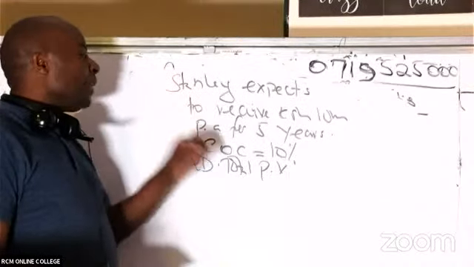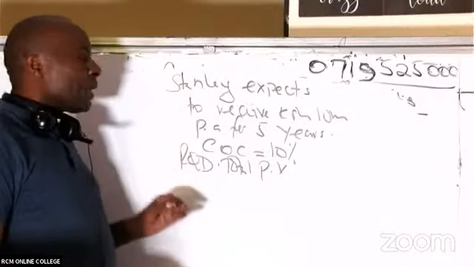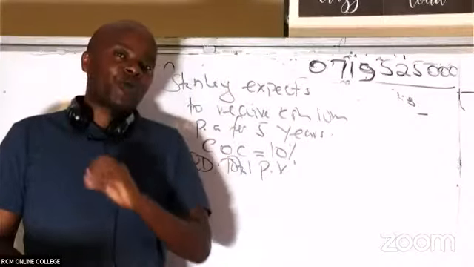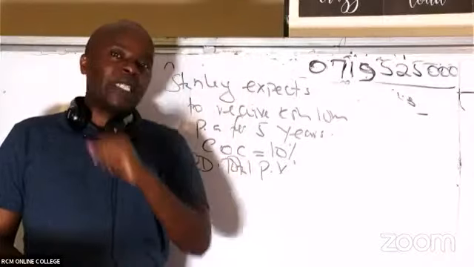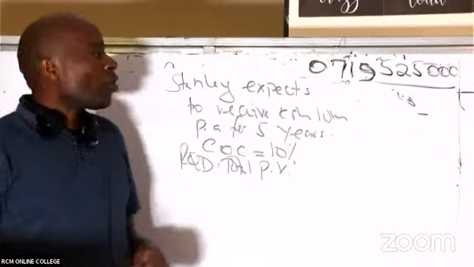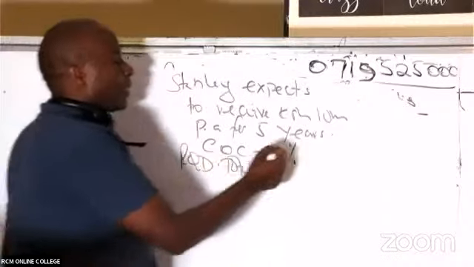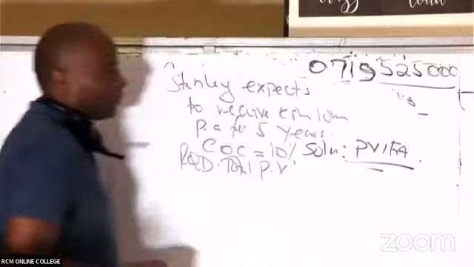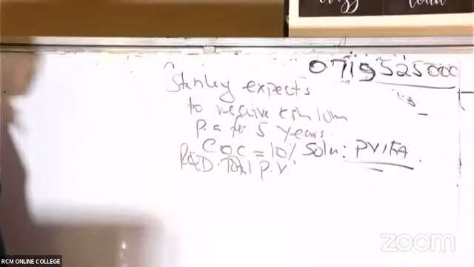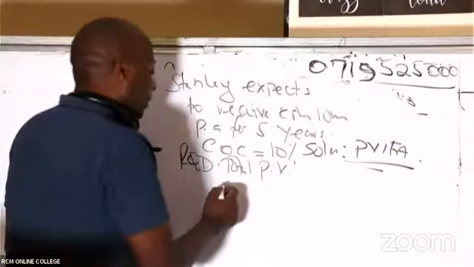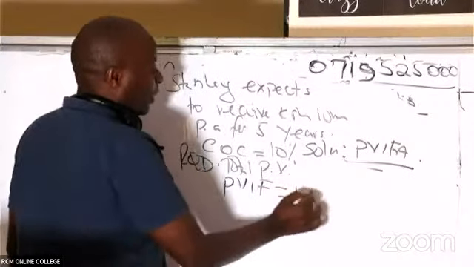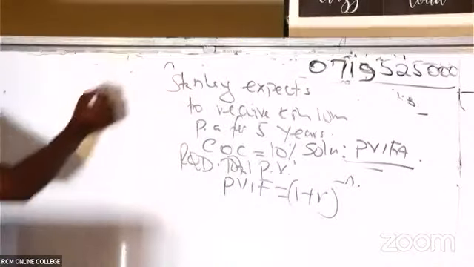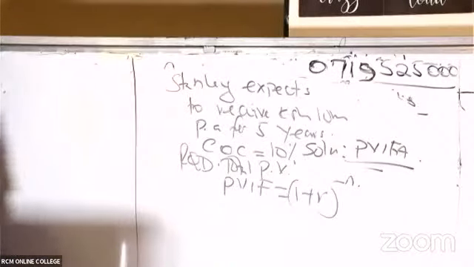He's getting 10 million shillings per annum, every year, for how many years? So I am able to see the concept of an annuity straight away. And the moment I recognize that, in my solution I know that I'm going to use PVFA to discount this. I remember the formula of PVF is 1 plus R raised to negative n, and therefore getting PVFA is a walk in the park.